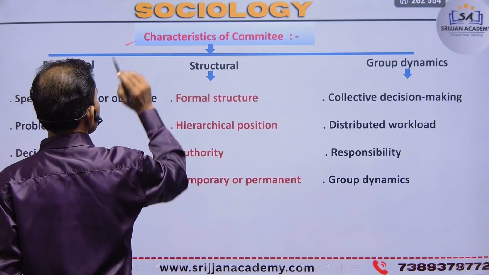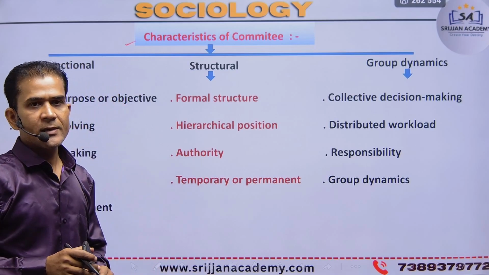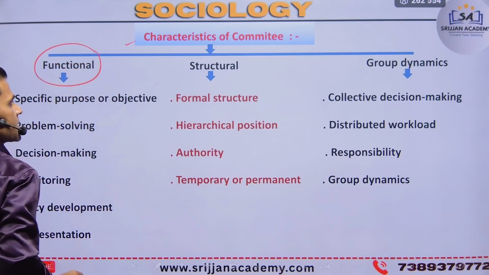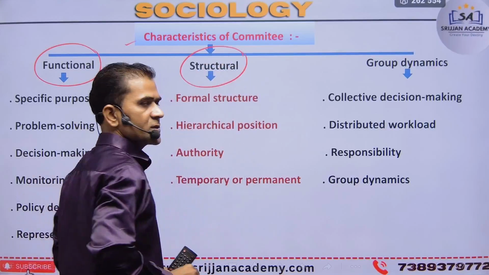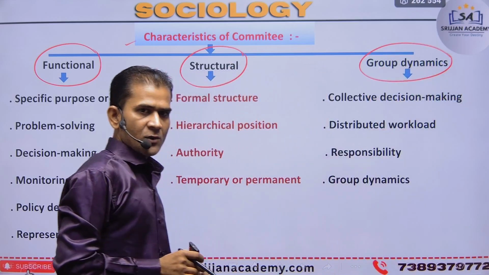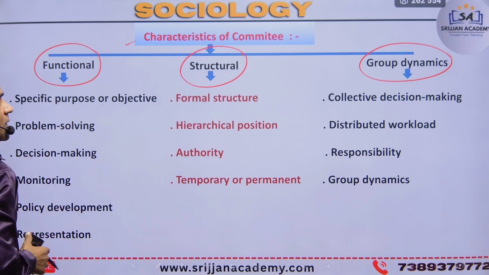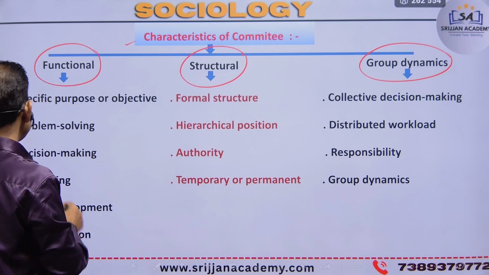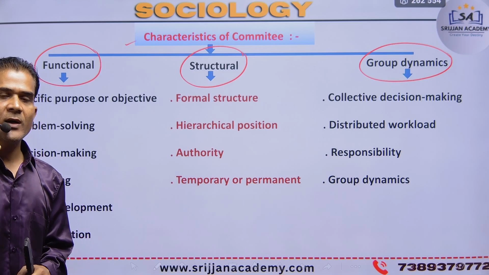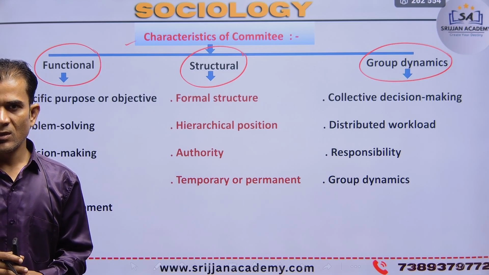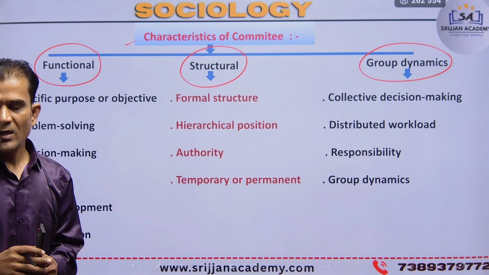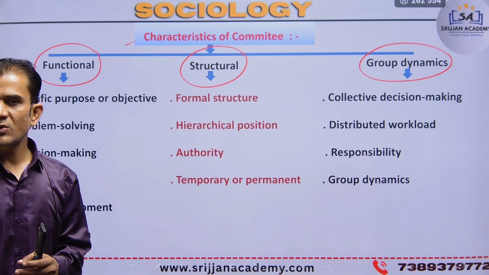And what are the characteristics of a committee? Characteristics may be divided into three parts: first, the functional characteristics of a committee; second, the structural characteristics; and last, the group dynamic characteristics. First are the functional characteristics. First is a specific purpose, object or goal. Every committee defines a specific purpose or goal in line with society's norms and rules, and achieving that goal leads to the destruction of the committee.